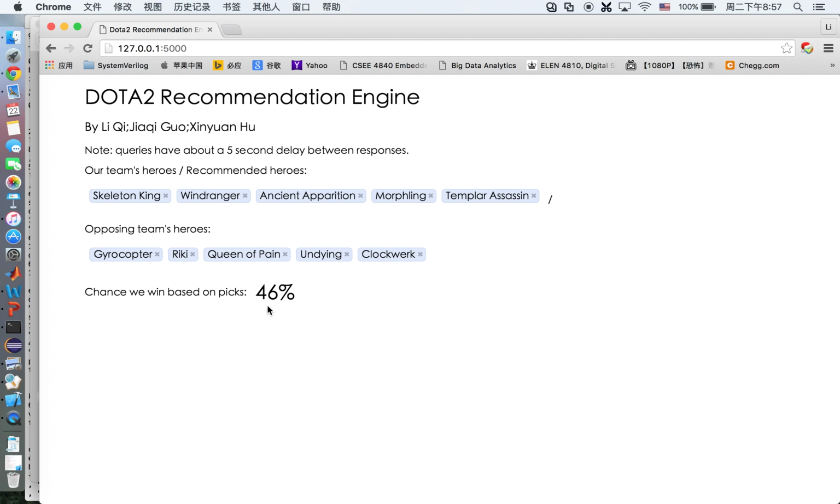Then we will get a probability of the chance we win based on the picks. This is 46%. Our machine has an accuracy of 70%. So that's all I have done.